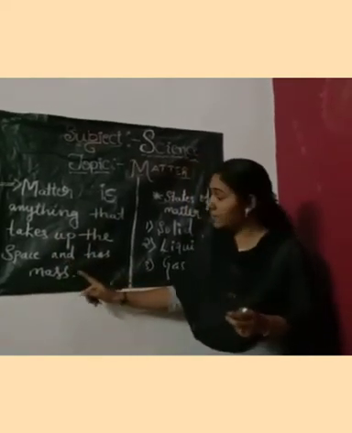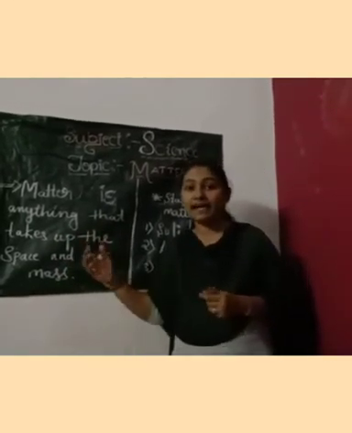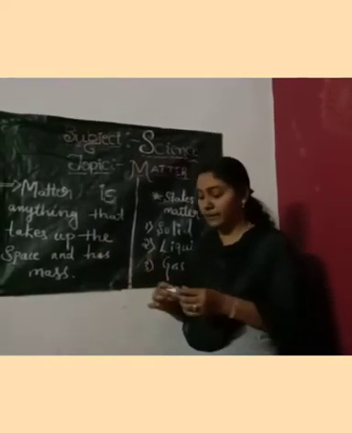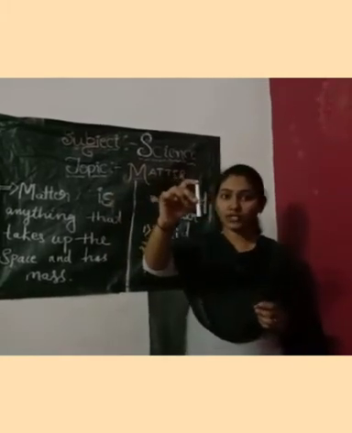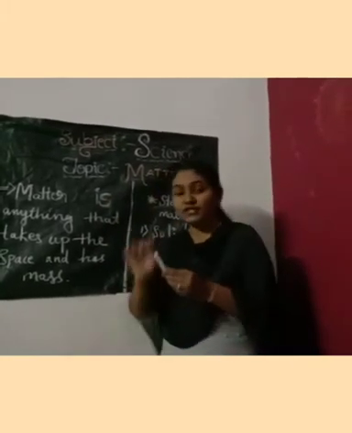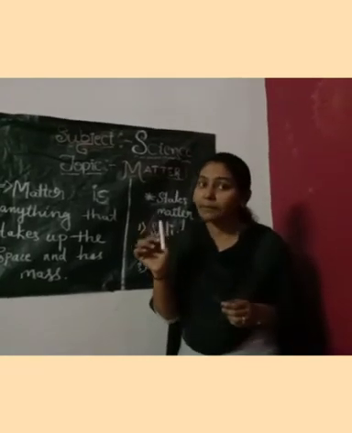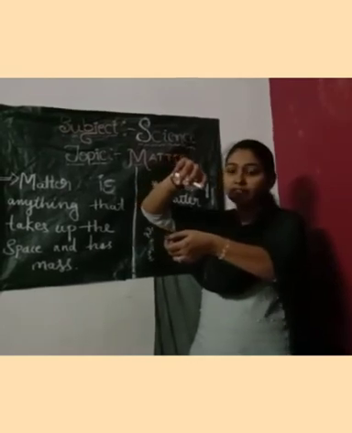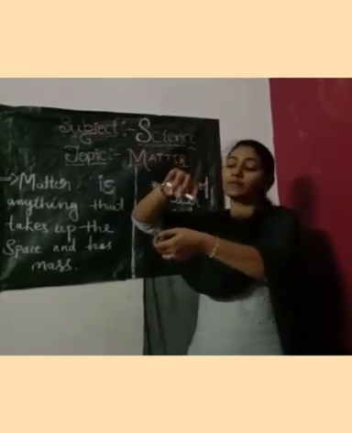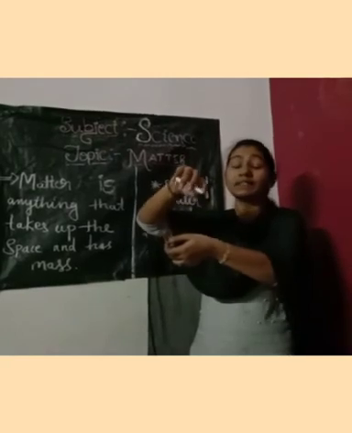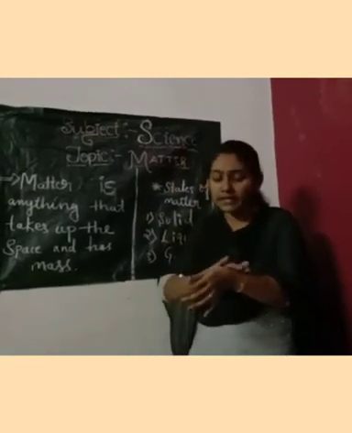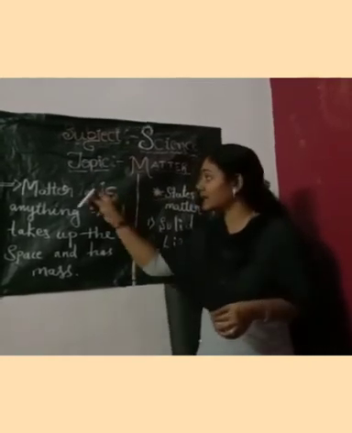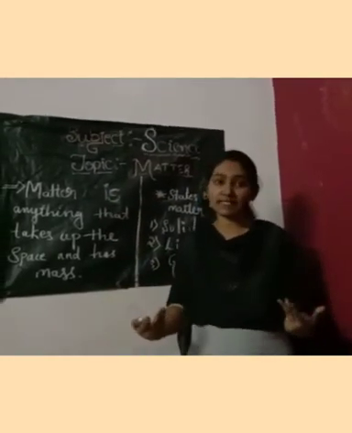But when it comes to mass, on the other hand, it is how much matter you have in a particular object. For example, I am holding this chalk. Can you see this chalk? Yes. This chalk is one example for what? Matter. So this chalk is made up of small particles. Can you see this? Some particles are falling on my hand. Can you see this? Yes. All matter is made up of small particles. So therefore, matter is made up of particles and matter is anything that occupies space and has mass.